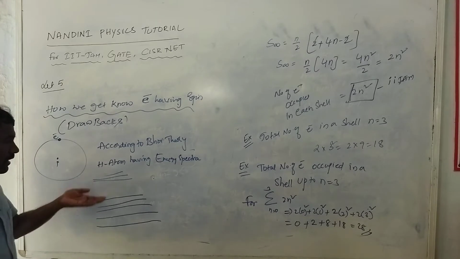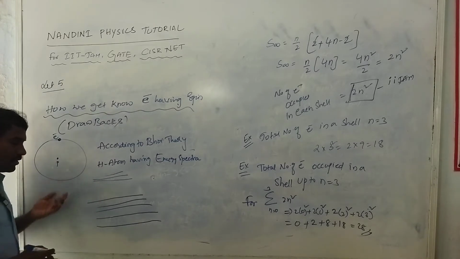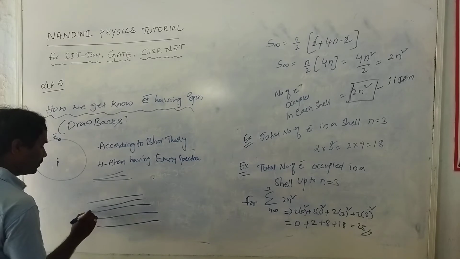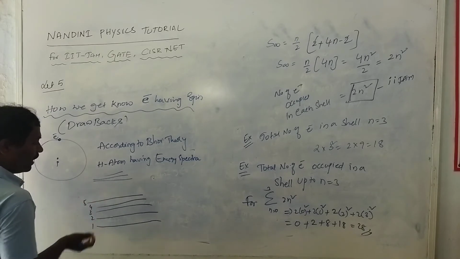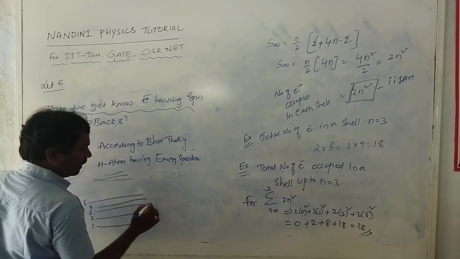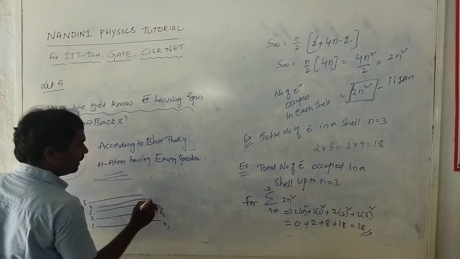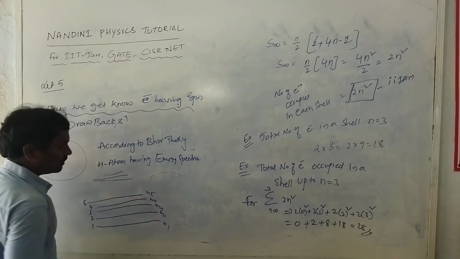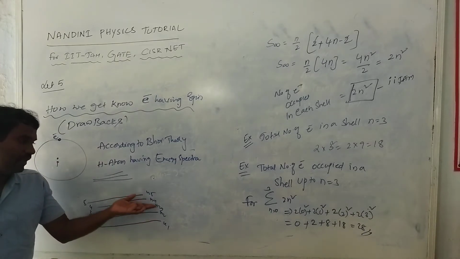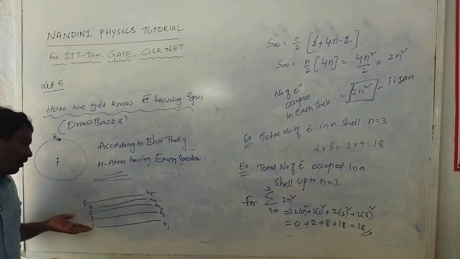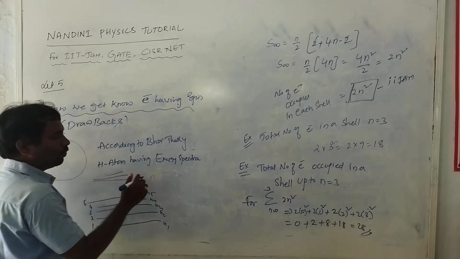Because the levels are quantized, 1, 2, 3, 4, 5, up to the fifth level. And the states are nothing but the N1 state, N2, N3, N4, N5 and so on. So these are the number of states, and the number of each level is 1, 2, 3, 4, 5.